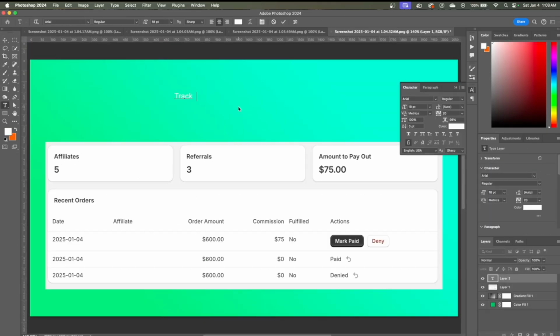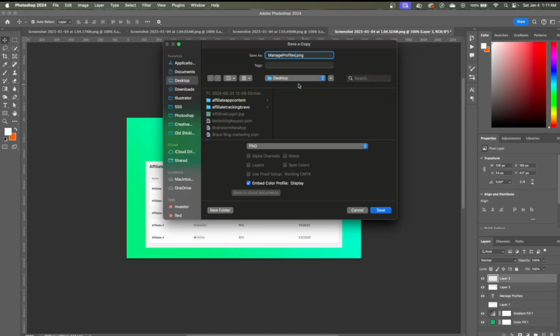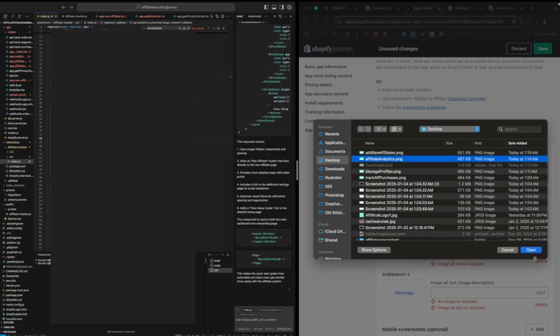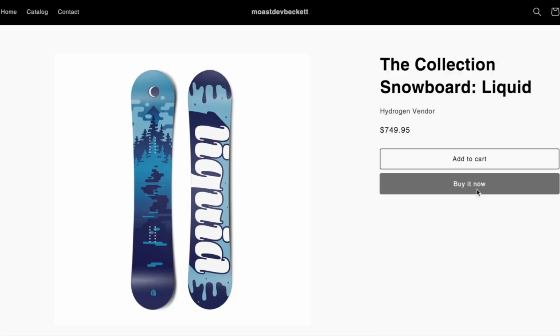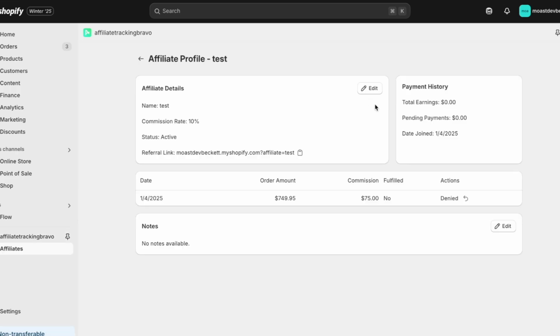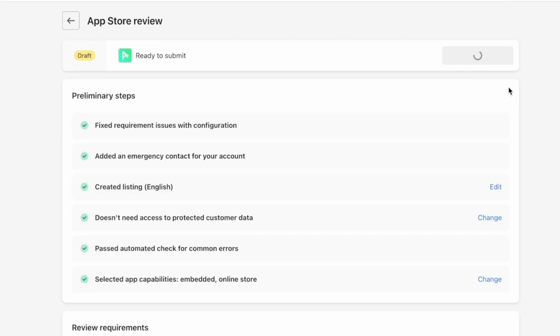And then finally I made the promotional images, and at this point it was like 2 in the morning, so I honestly just took screenshots of the app and put them on a green gradient with text and just called it good. Once the listing was done, I did a final pass over the app to make sure that everything was good, and I didn't find any obvious bugs, so I finally, at 3 in the morning, submitted the app to the Shopify App Store.